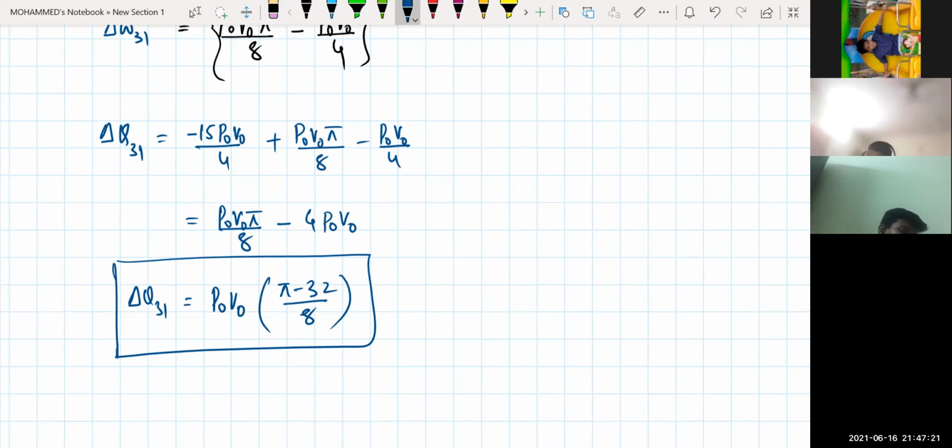This is the answer. Are we clear with the calculation? Any calculation mistake in this one? No mistake in this one?